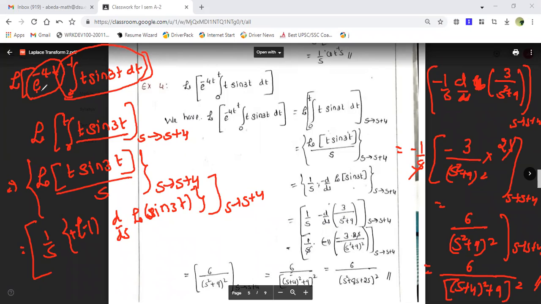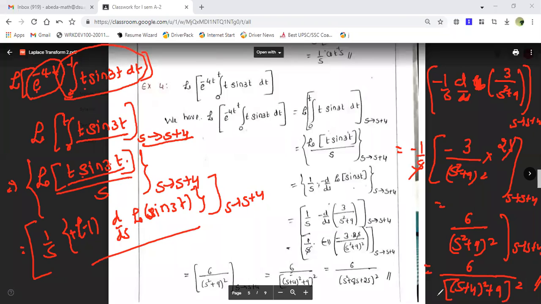You can observe here, by using this e to the power minus 4t, I have applied the first shifting first. Then by looking at this t into sine 3t, by looking at this 0 to t, I have applied the integral formula, that is, 0 to t into sine 3t, I have written as Laplace transform of t into sine 3t divided by s. Once I have done this, I have applied t into f of t, then I have used the formula. Then lastly, whatever s is shifting from s to s plus 4, that I am completing.